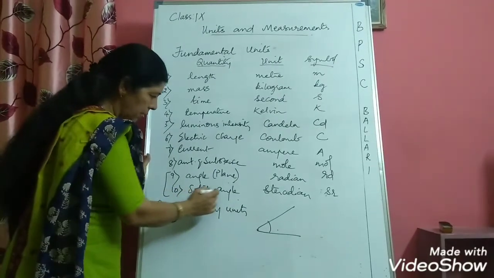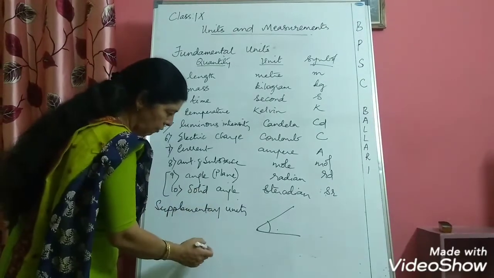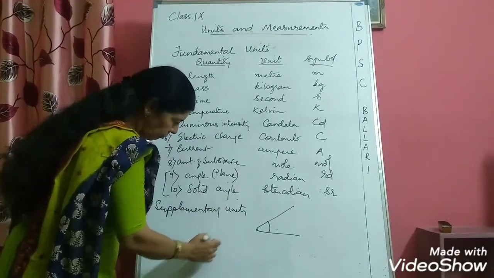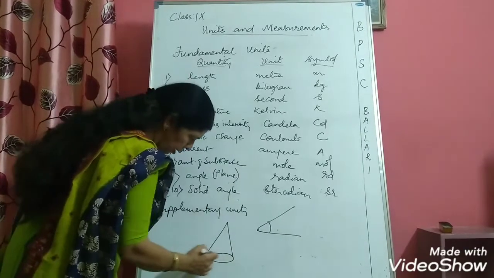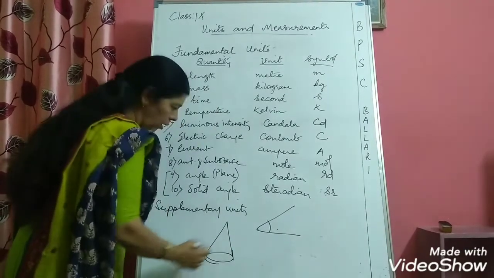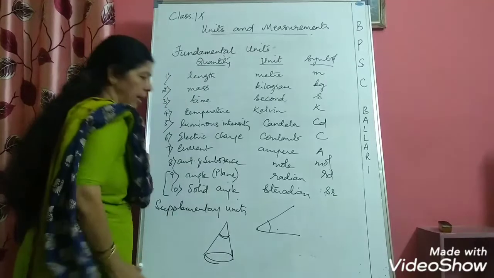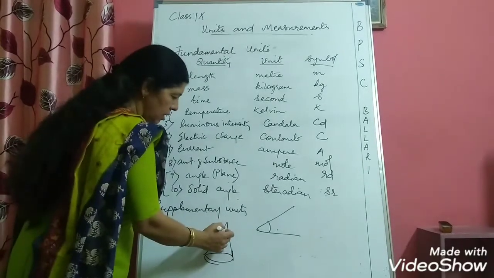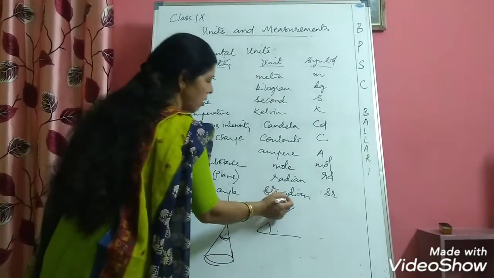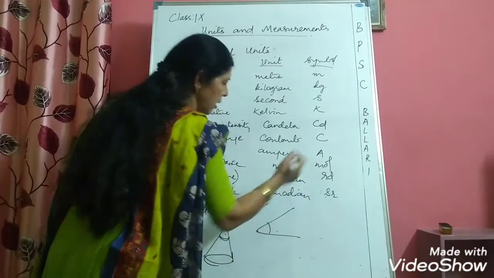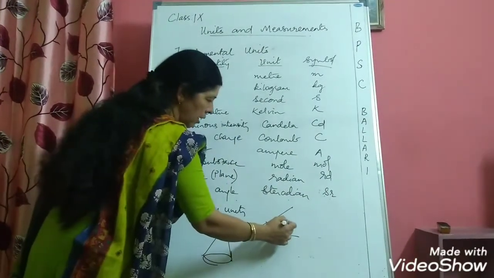Now one more supplementary unit I have, that is solid angle. Suppose you have a cone like this. This is a solid figure, cone, and this is a solid angle. This is measured by a unit called steradian and the symbol is sr. So this is plane angle.